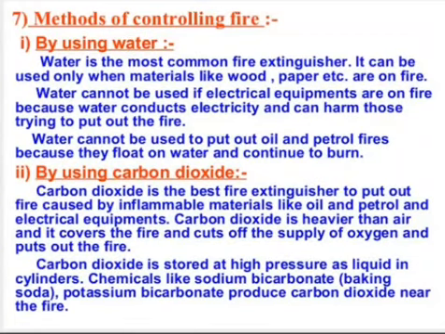Hello and welcome back. Now we'll talk about the remaining portion of chapter number 7, combustion and flame. Let's see methods of controlling fire.